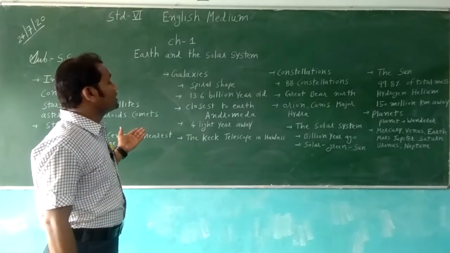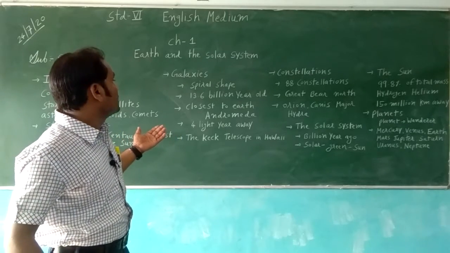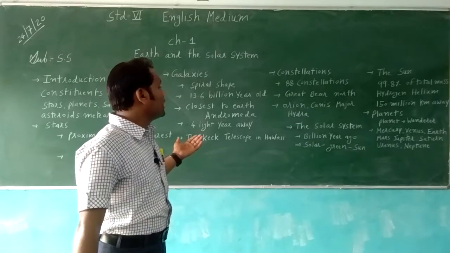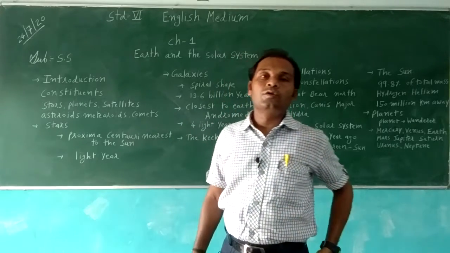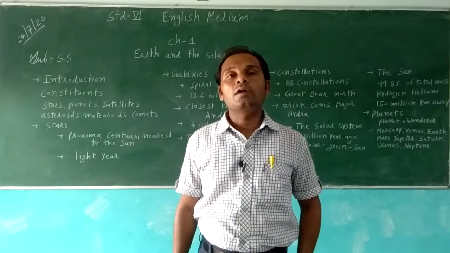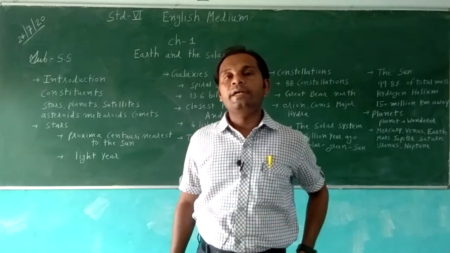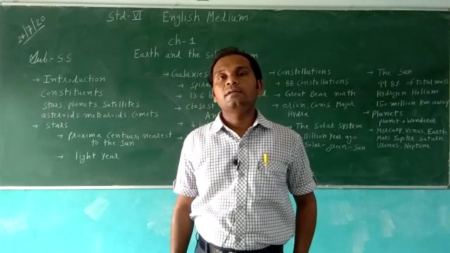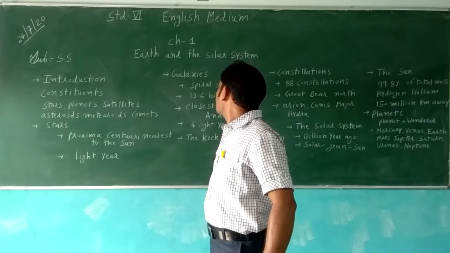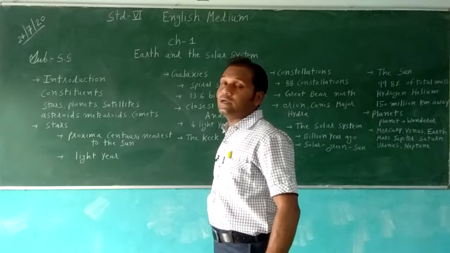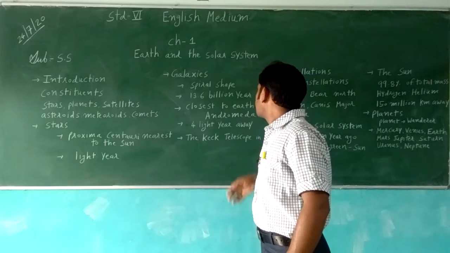Then galaxies: we learned that our galaxy is spiral in shape, and it is a 13.6 billion year old galaxy. The closest galaxy is Andromeda. Our galaxy is called the Milky Way, also called Akash Ganga, a white shining light in the sky. It is like a faint light in the sky, that's why it is called Milky Way. The closest galaxy to the Earth is Andromeda.